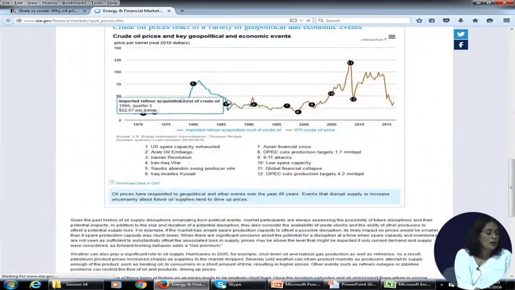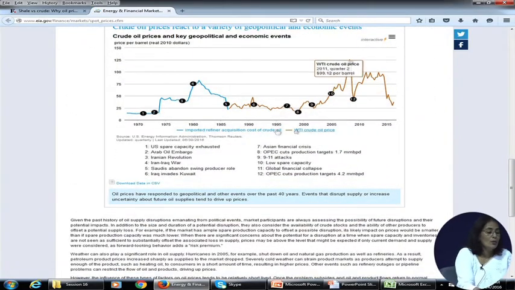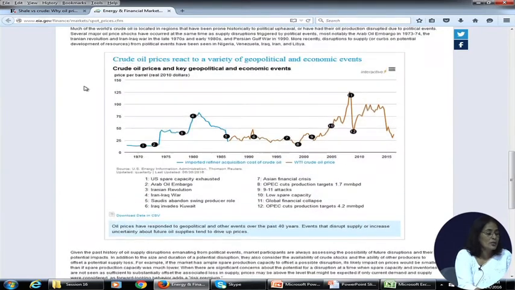This particular picture is one of my favorite pictures. It shows how crude oil prices react to a variety of geopolitical and economic events, and from 1970 till 2016, they have identified 12 major geopolitical events which have had influence on the global crude oil prices.